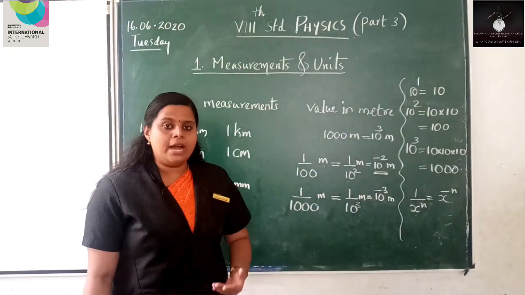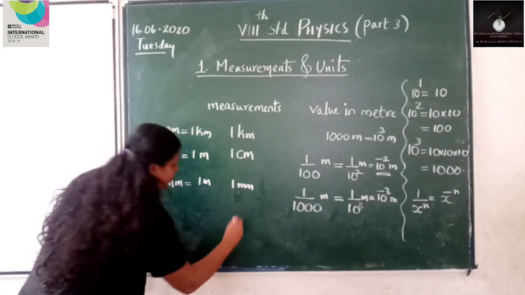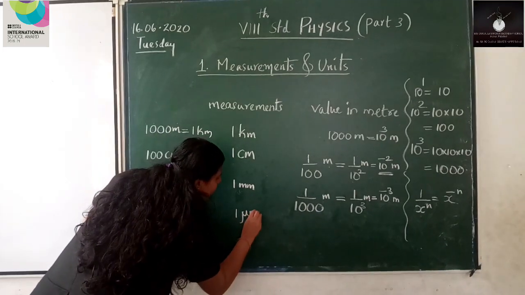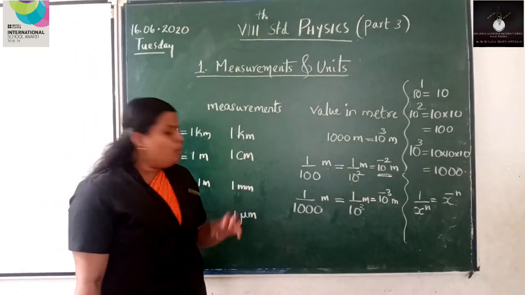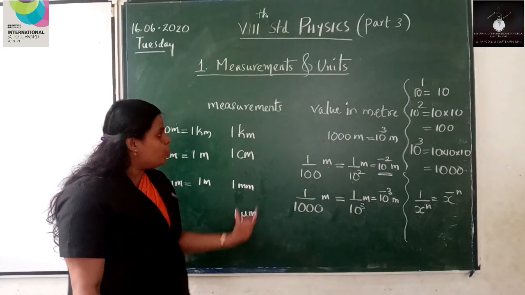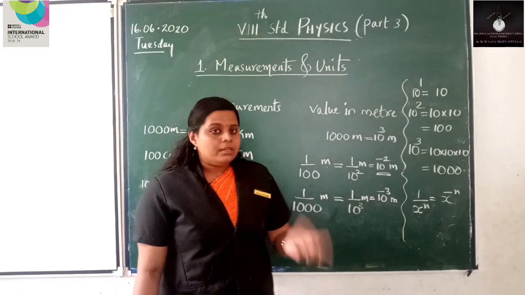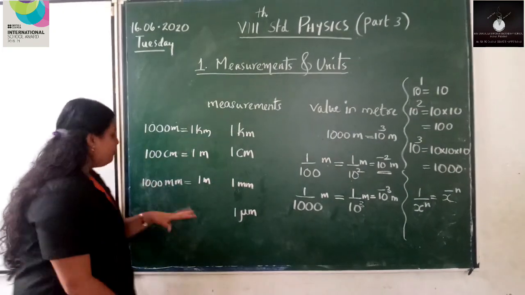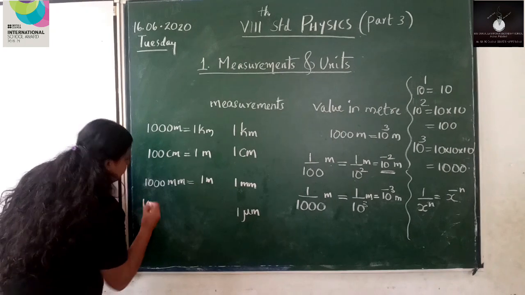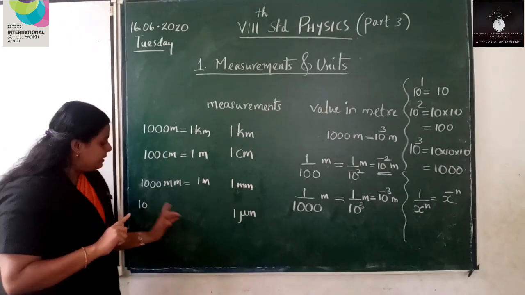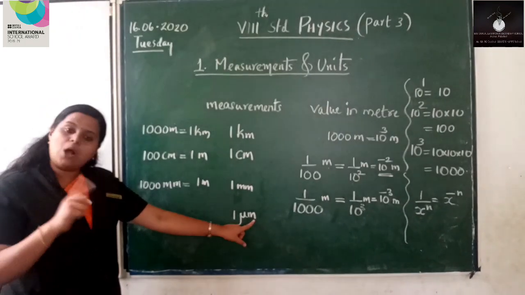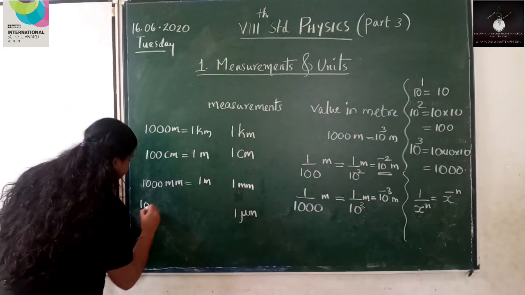Now, what about the next one? Yes, micrometer. 1 micrometer. How will we express this 1 micrometer in meter, or what is its value? The thing is that you have to know this. 10 lakh micrometers constitute a meter. 10 lakh.